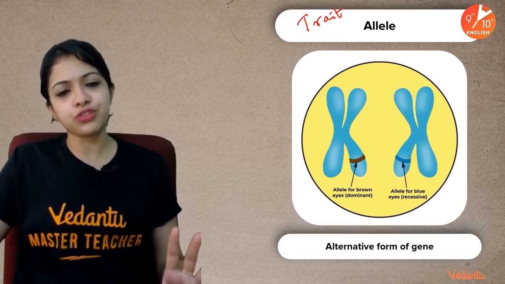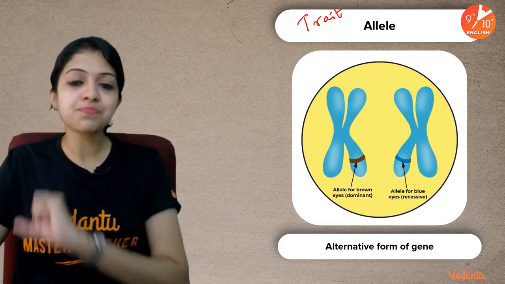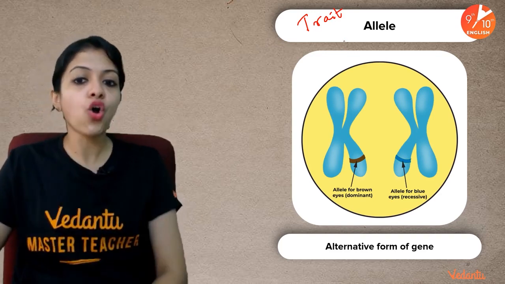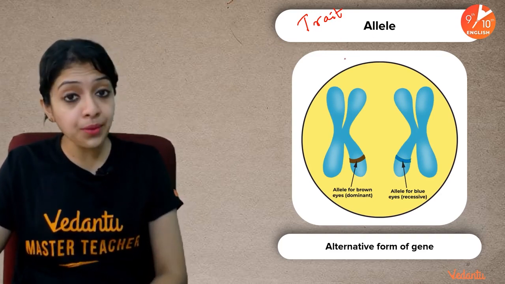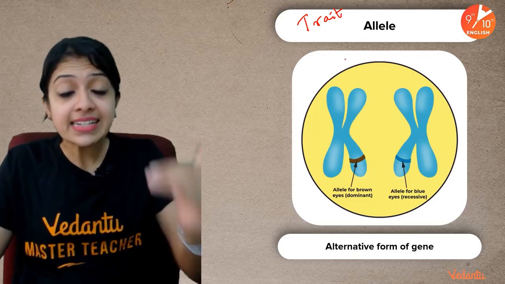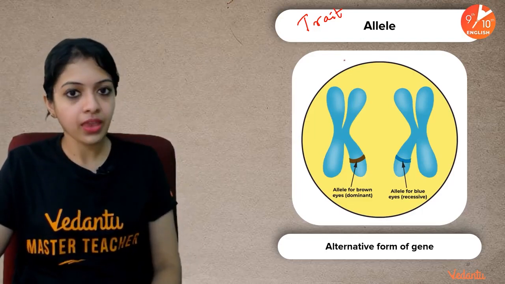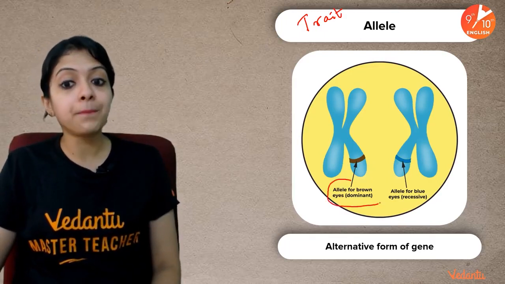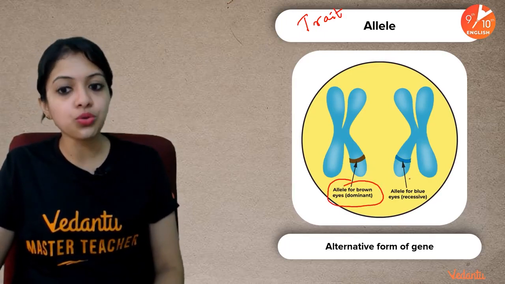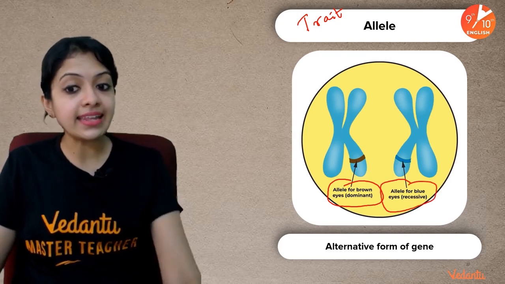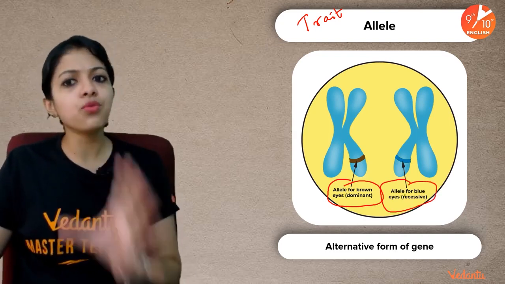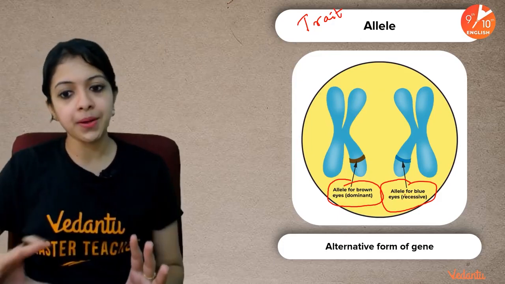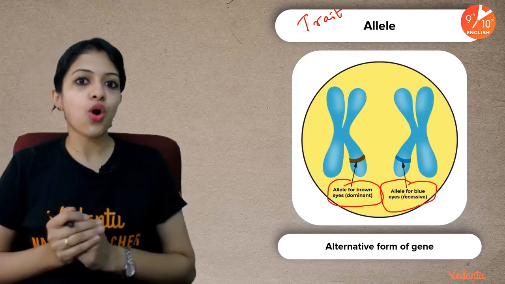Don't be confused. I told you about homologous pairs of chromosomes, right? In the members of a homologous pair of chromosomes, there would be alleles of a particular gene. Which means, as you can see, in this one there is an allele for brown eyes, and in this one there is an allele for blue eyes. You will understand more about this in the next session. Not to worry too much, just remember alleles are alternative forms of genes.